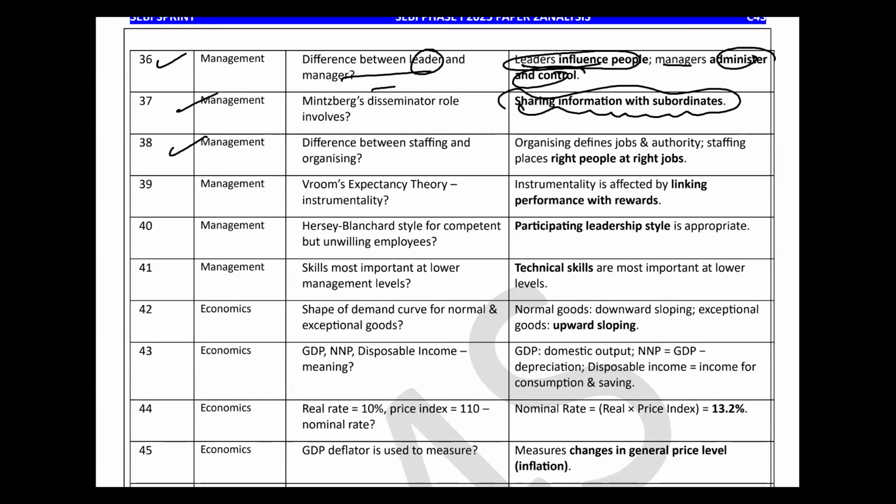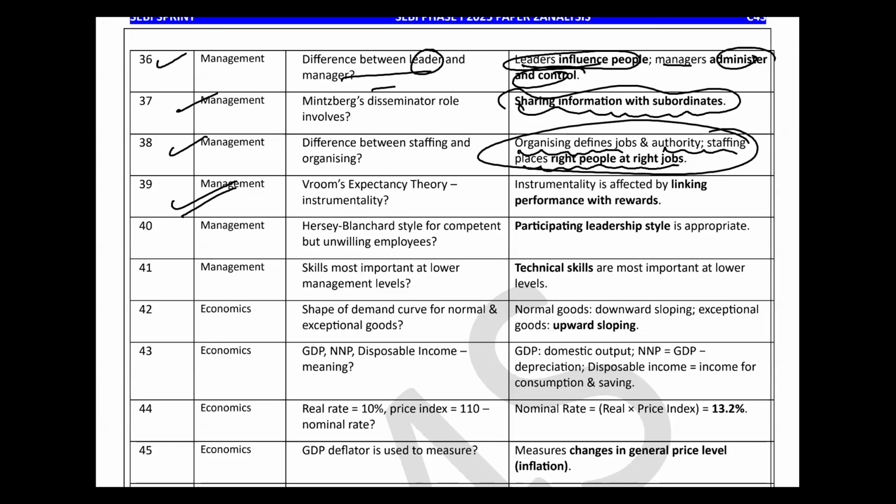Difference between staffing and organizing. Organizing defines jobs and authority. Staffing places the right people at their jobs. So that is the correct option for this question, because if you have clarity of general management, then you will easily answer this question. This question was very easy.